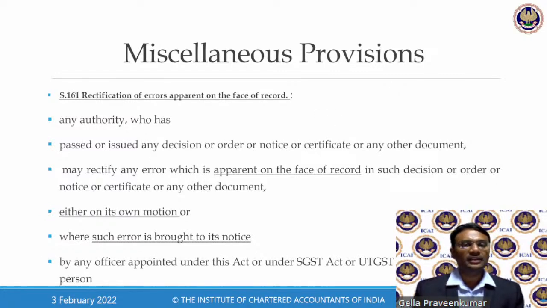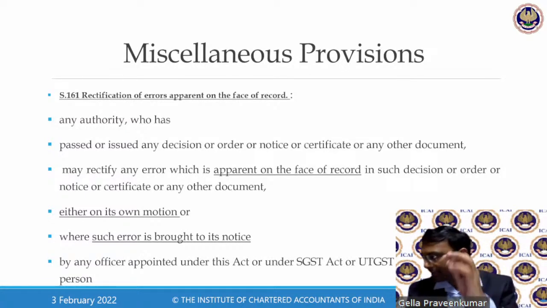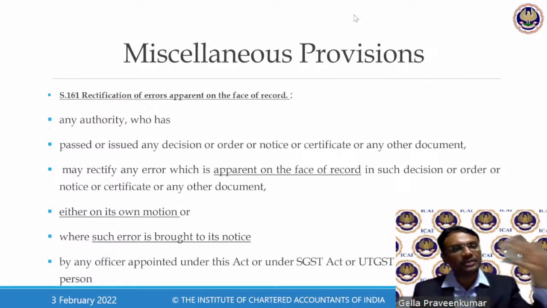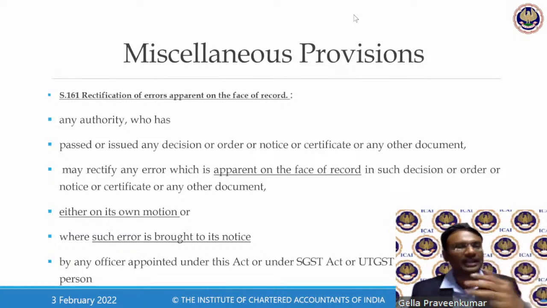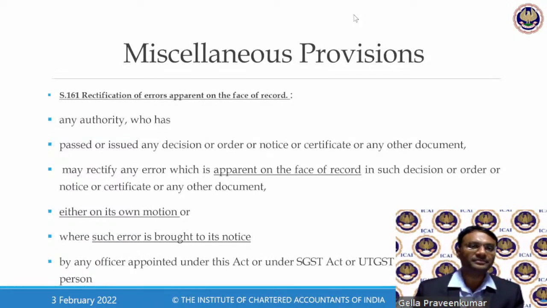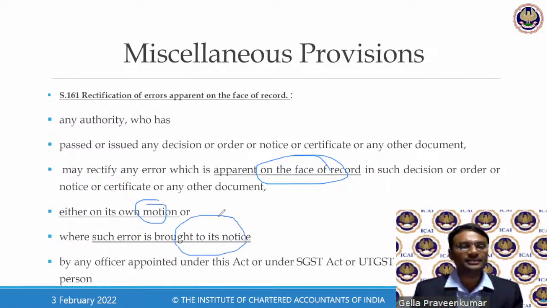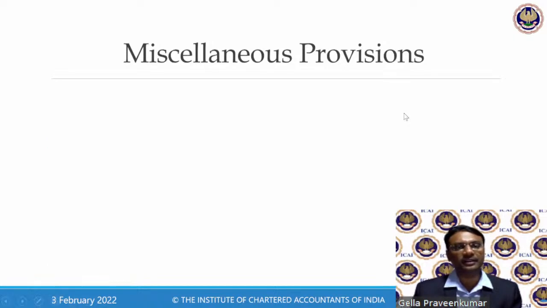Next. Mistakes apparent on record. Now, this is one slide I want to bring to your knowledge, how the language is being drafted, why it is being drafted in this fashion. Now, why I'm telling all these things, not theoretical. Once you get into the qualified, you have to see how these mistakes are happening. Any mistake which is apparent on the face of the record, there is a time limit of 3 months for correction. And this correction can happen by themselves or it is brought to their knowledge. They say that this correction can be done within a span of 3 months.